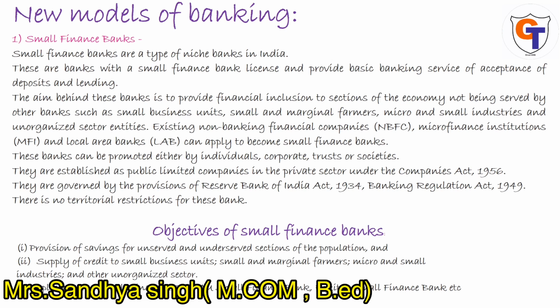So the main objective is to provide financial help to the small business units, small industries, small and marginal farmers, micro and small industries, to serve them and to help them, because there is no scope for them to get help from any other financial institution.